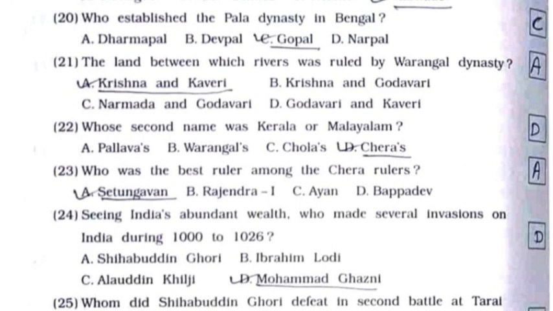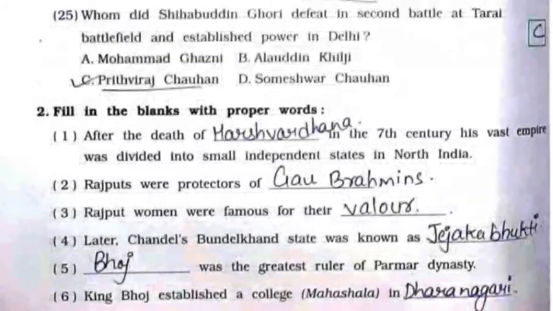24, seeing India's abundant wealth, who made several invasions on India during 1000 to 1026? It's option number D, Muhammad Ghazni. 25, whom did Shihabuddin Ghori defeat in second battle of Tarai battlefield and established power in Delhi? It's option number C, Prithviraj Chauhan.